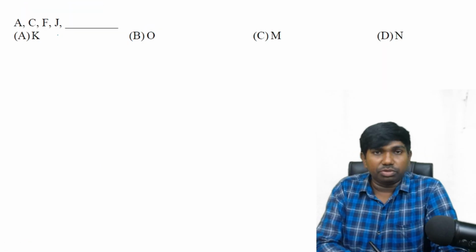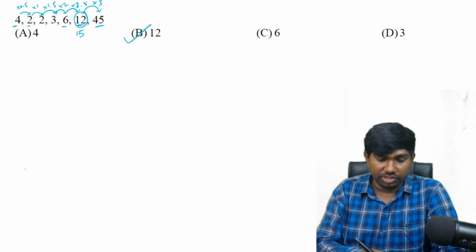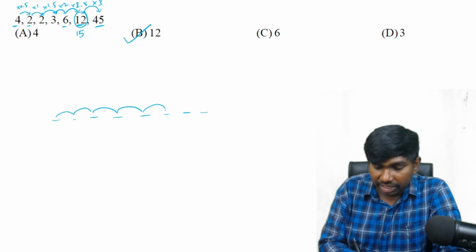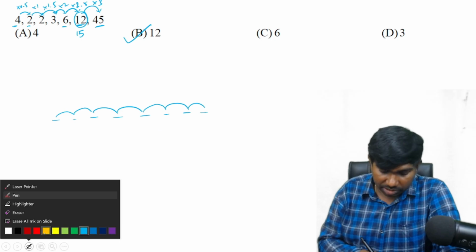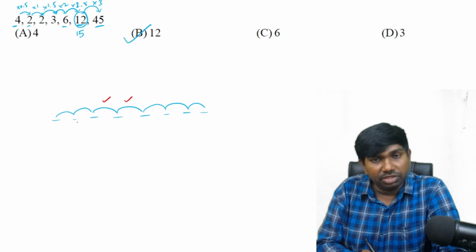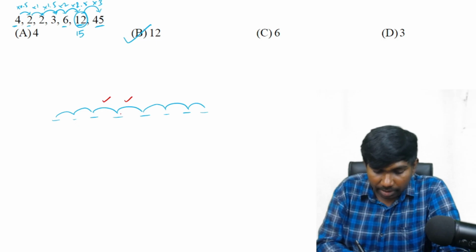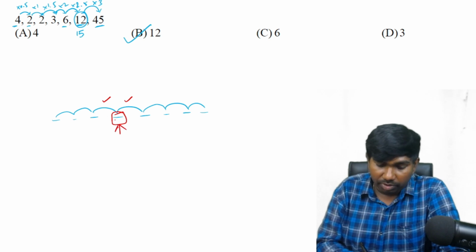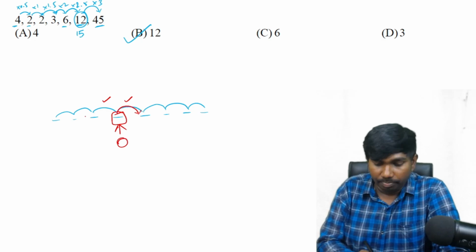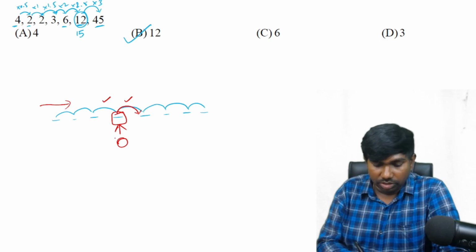Next one. Okay, so this is the way to solve wrong number series questions. Whatever pattern you find, continue that pattern till the end, and then observe where the disturbance is. Suppose this difference is disturbed, and this disturbance came because of this number, then maybe this number is the wrong number. Find out the correct number, what must be there in this place. After getting that correct number, verify it with the next number, whether it is satisfying with the same pattern, with the same logic or not. If it is satisfied with the next number, then that will be the wrong number.